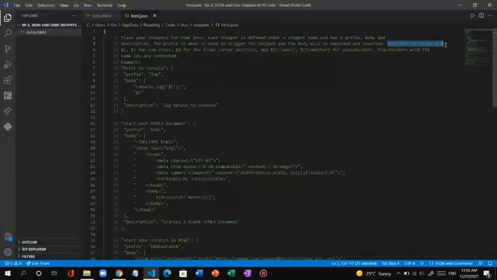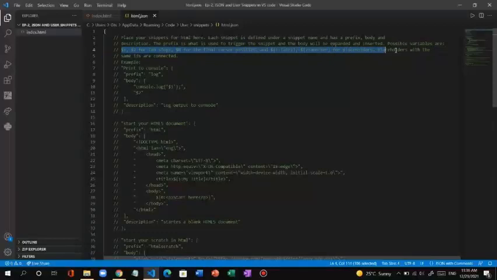Possible variables are $1, $2 for tab stops, $0 for final cursor position, and $1 is label, $2 is another for placeholders. Placeholders with the same IDs are connected.